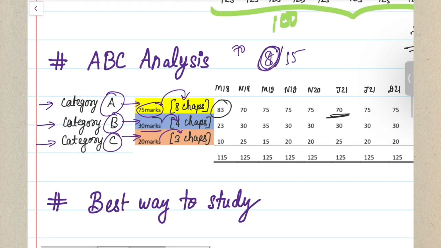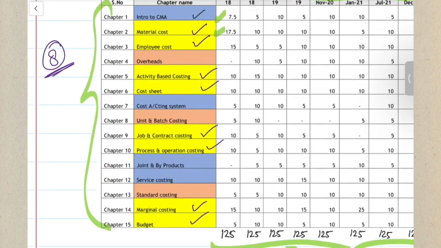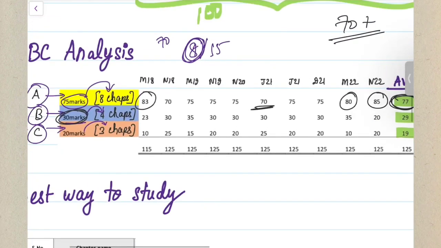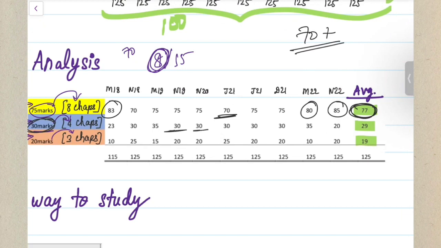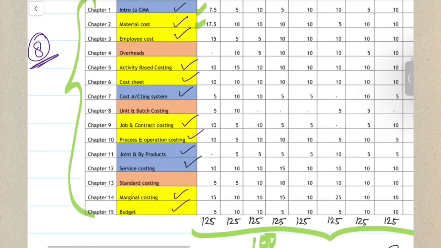Then your Category B chapters, like I told you, come for 30 marks in your examination. These are Introduction to Cost and Management Accounting, Cost Accounting Systems, Joint and By-products, and Service Costing. These 4 are asked in your exams for a minimum of 30 marks, and on an average it comes around 29 marks in your exam. Finally, your Category C chapters consist of around 3 chapters, which come for 20 marks in your examination: Overheads, Unit and Batch Costing, and Standard Costing.